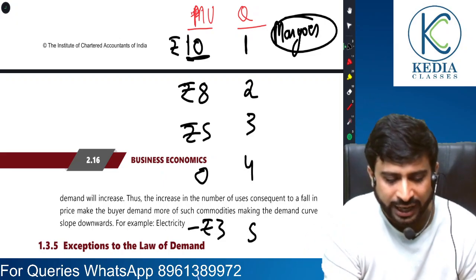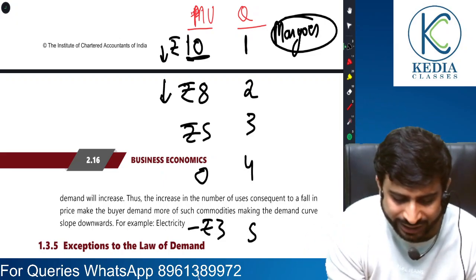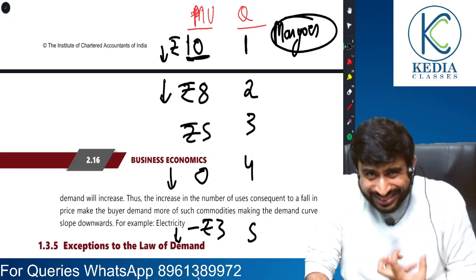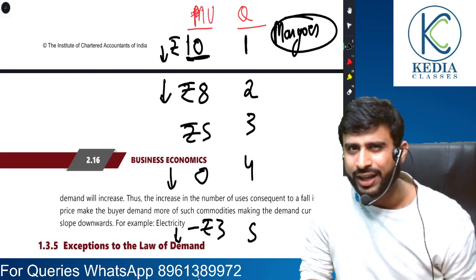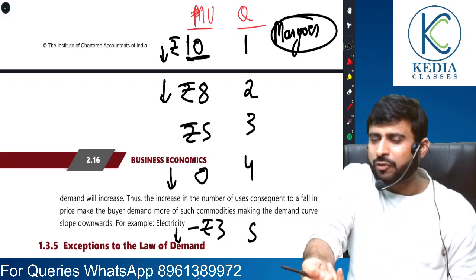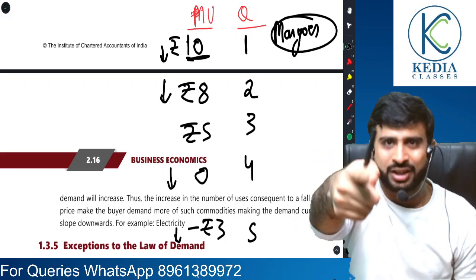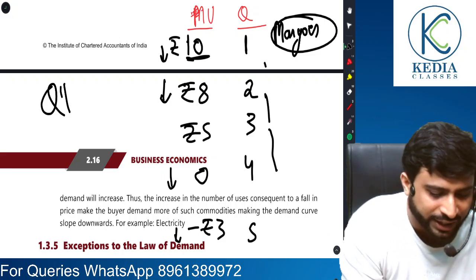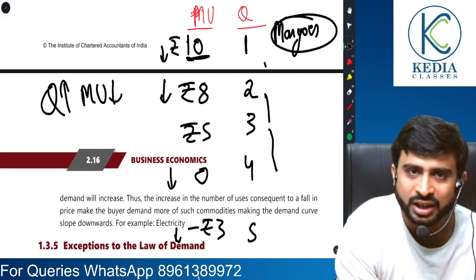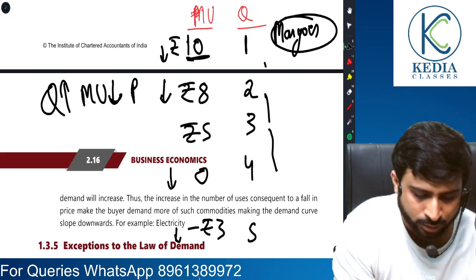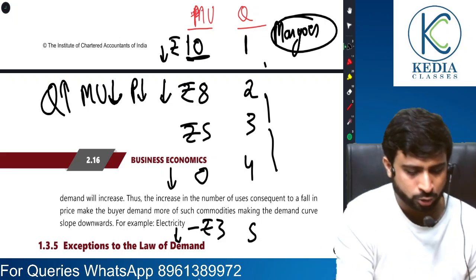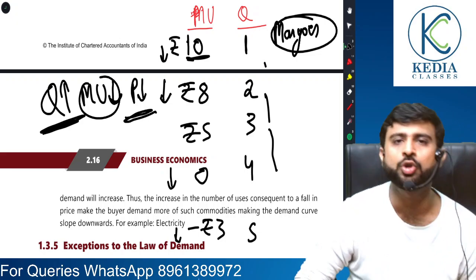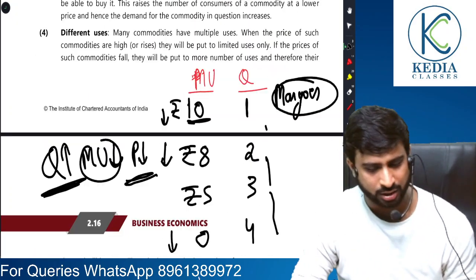So what do you see? As you consume more and more units of a commodity, the satisfaction derived from each additional unit is falling. When the satisfaction from each additional unit is falling, tell me, your willingness to pay for each additional unit will rise or fall? This is what is being explained: as quantity rises, marginal utility falls, and if marginal utility falls, the willingness to pay the price will fall. So this is exactly my point. Quantity rises, price falls. Here I have used utility as a tool to explain the inverse relationship.